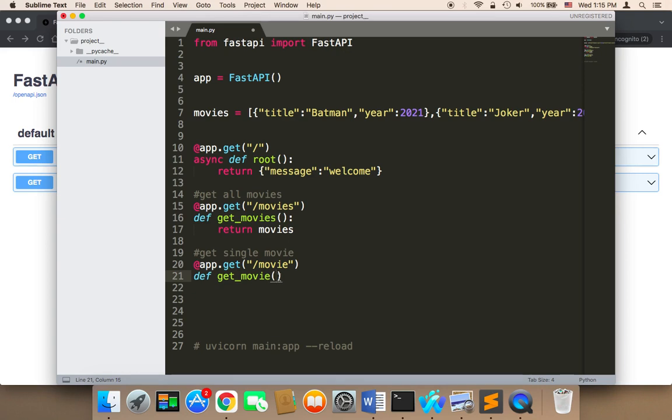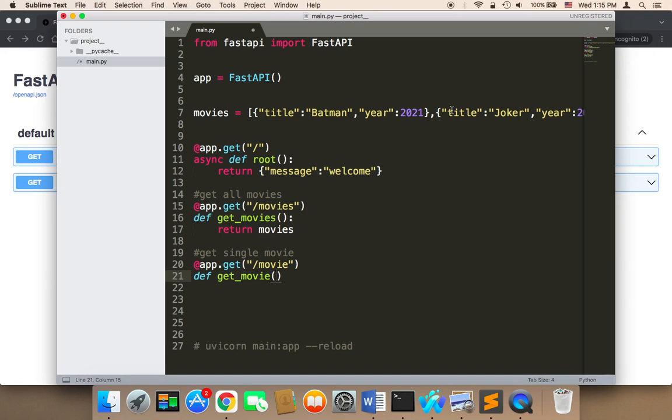And since now we are getting a specific movie, we need to pass the ID of that movie. Because think about it, how can we get a specific movie from a big array or from the database? In order to get a specific piece of data, we need to know its ID.